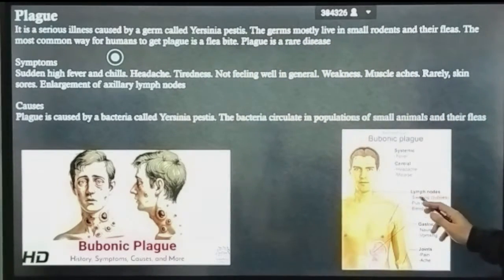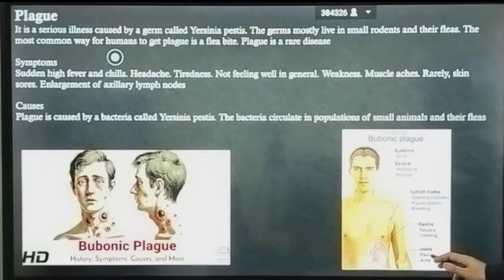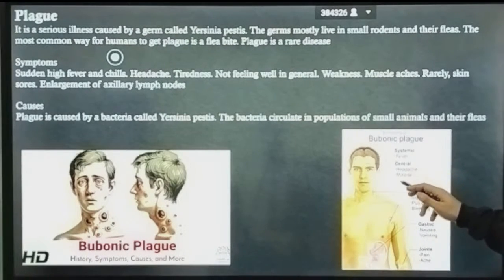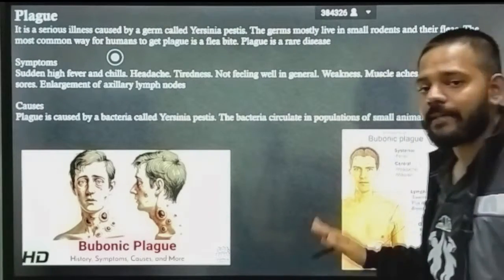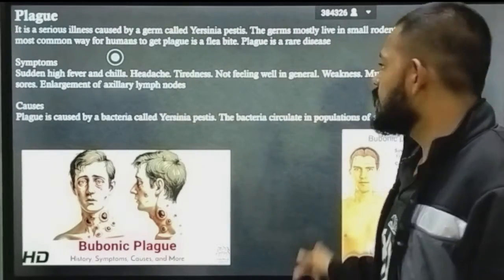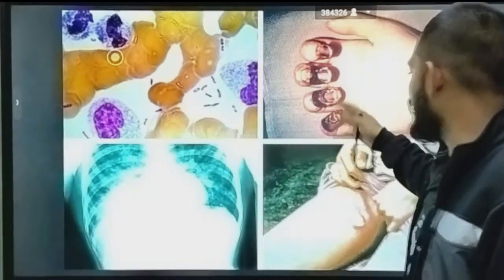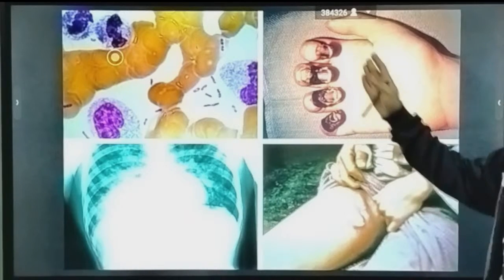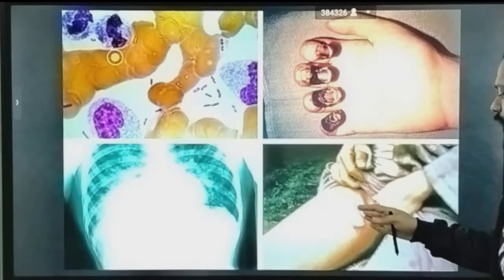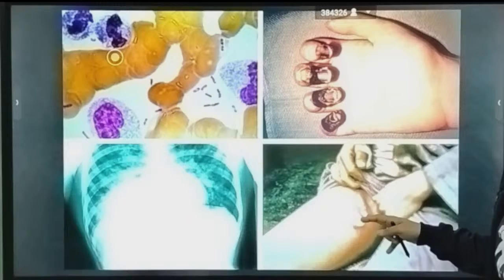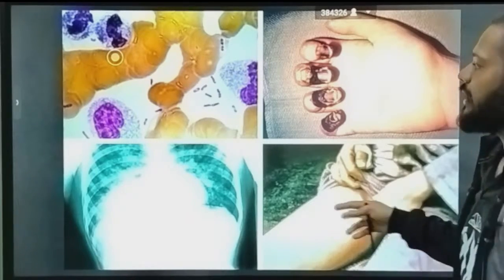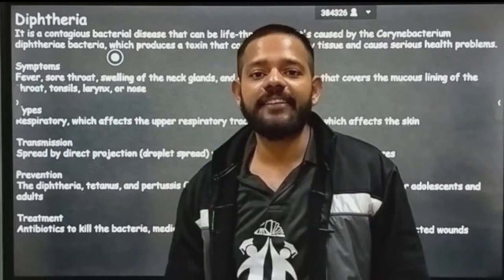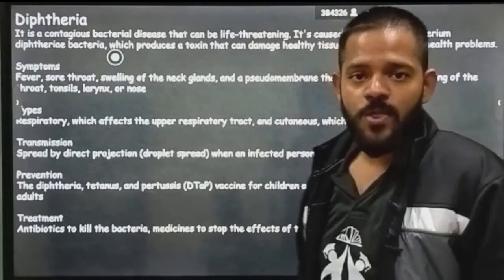Lymph node swelling, pus, exudate, bleeding, gastric problems, nausea, vomiting, joint pain, fever, headache, malaise. These all are the symptoms of bubonic plague. See, this is what the condition in this disease looks like. All the areas have been blackened. Your lymph nodes get swollen and pus comes out from that area. Okay, next bacterial disease is diphtheria.